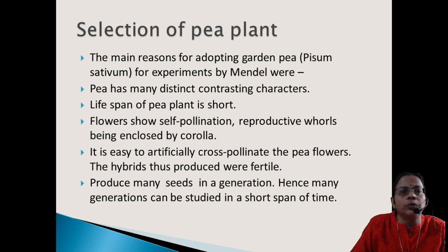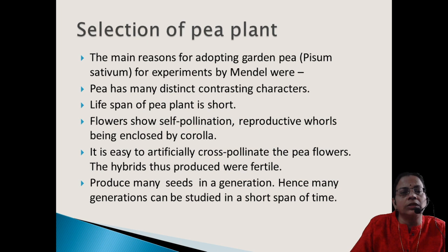Now we will move on to why he selected the pea plant. The pea plant became his favorite specimen because pea has many distinct contrasting characters. For example, he has taken 7 contrasting characters. What do we mean by contrasting characters? The characters will be opposing each other. So if the flower has purple color, the other type will have white color. If we can very easily distinguish the characters, then they come under the category of contrasting characters.